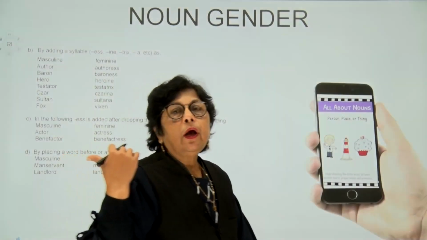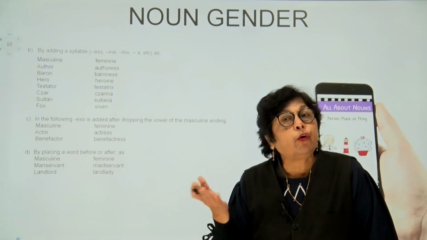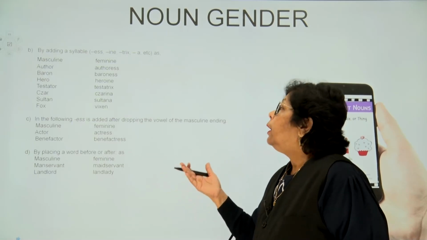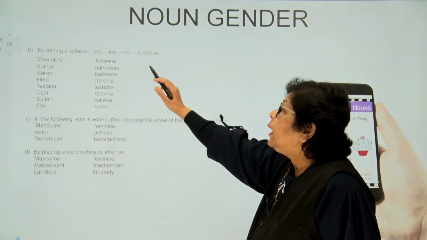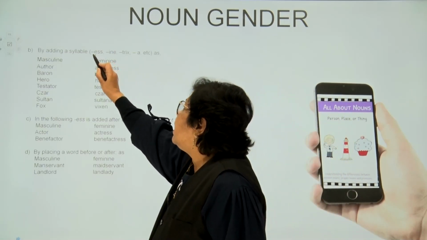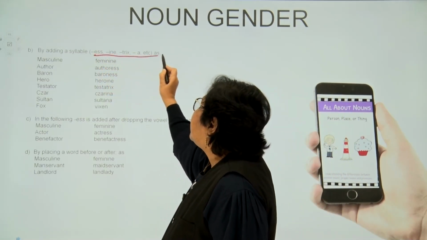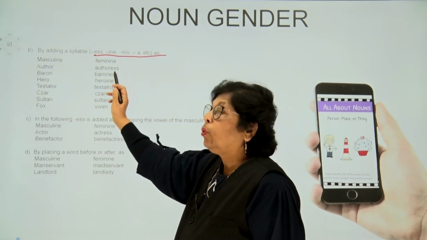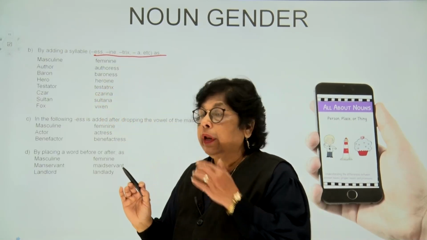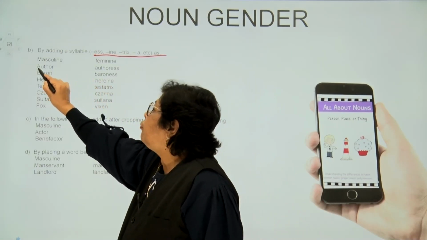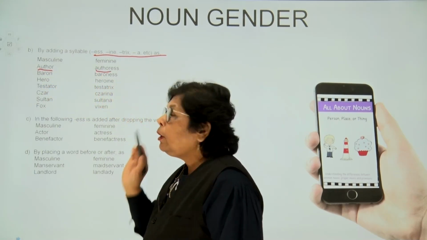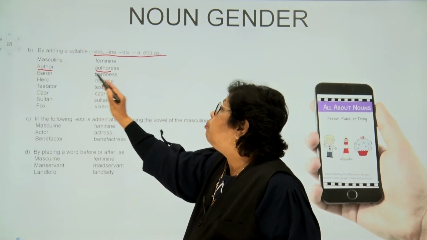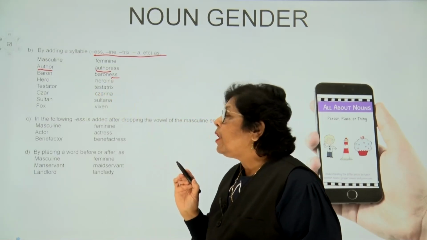So what we find is, children, by using an entirely different word, words which are not connected. Well, children, here we have some more rules for you where it comes to conversion of masculine to feminine. Now, here we can add either ESS, INE, TRIX, A, etc. For example, children, author becomes authoress. Now, kindly note, children, in certain words, we use the full word author. All that we are adding to it is an ESS. Similarly, baron, we have added ESS.